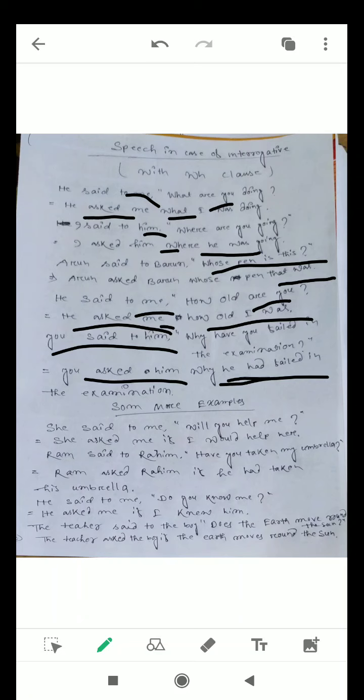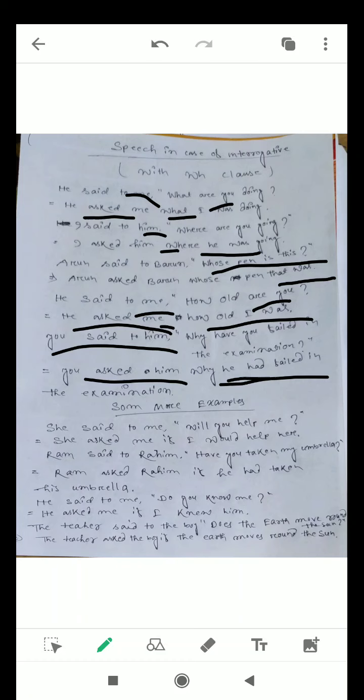Remember one thing, whenever we change a speech, whether it is interrogative or exclamatory or imperative, into indirect speech, always indirect speech should be written in an assertive sentence. You asked him why he had failed in the examination. See, the question is interrogative. You said to him, "Why have you failed in the examination?" Have becomes had because of said. You asked him why he had failed in the examination.